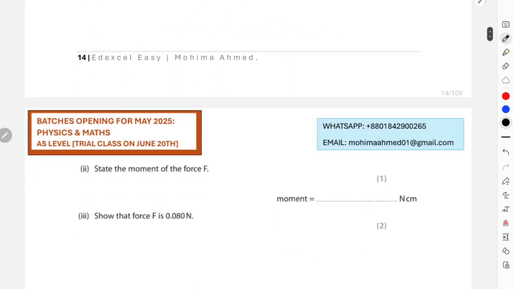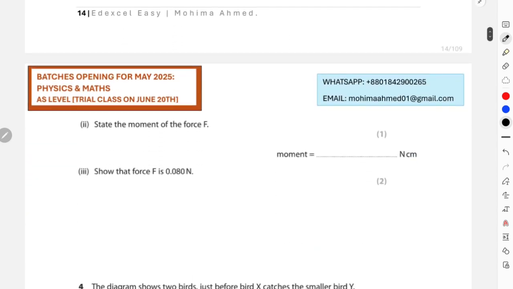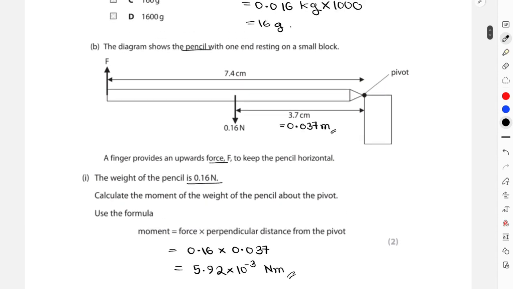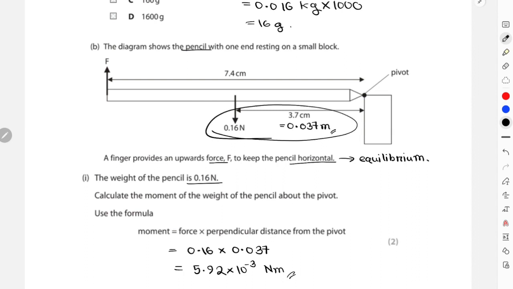Now we need to state the moment of the force F. Since the pencil was horizontal, this object was in equilibrium, and to be in equilibrium, the total clockwise moment must be equal to the total anticlockwise moment. The total clockwise moment was this, so the total anticlockwise moment is also 5.92 × 10^-3. That means for the force F, the moment would also be 5.92 × 10^-3.